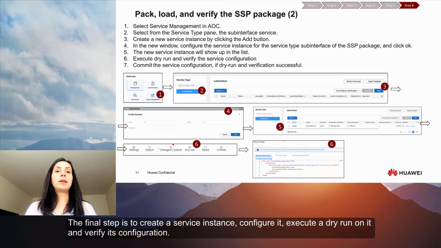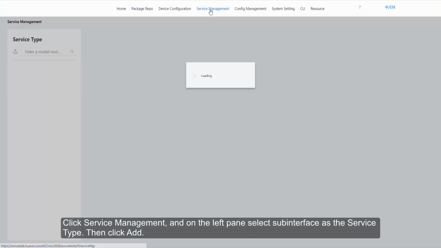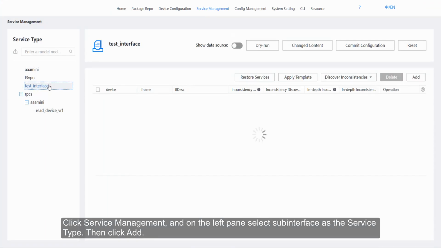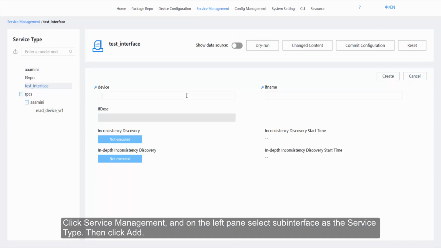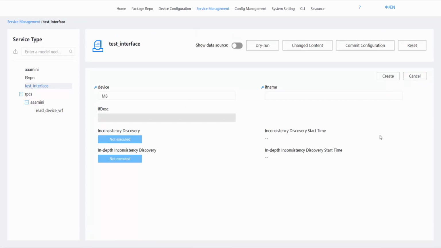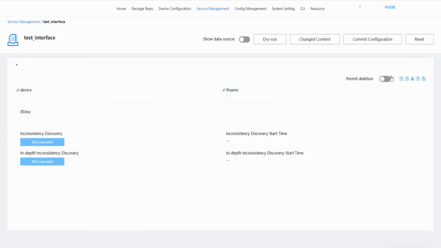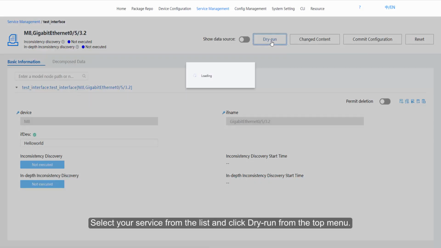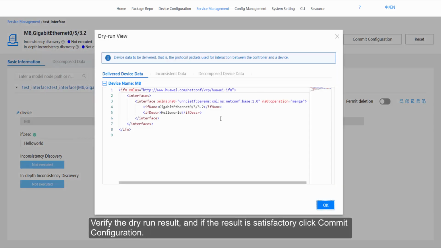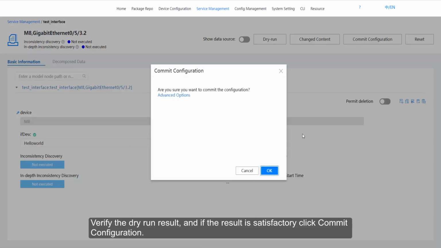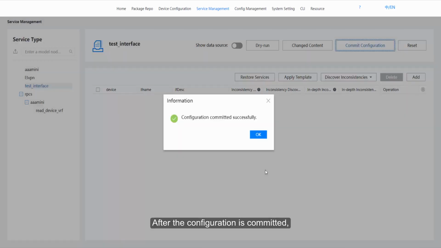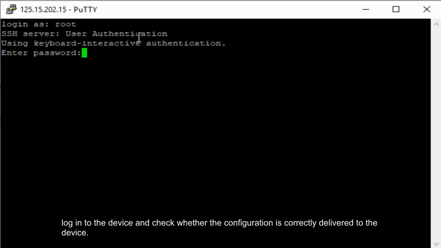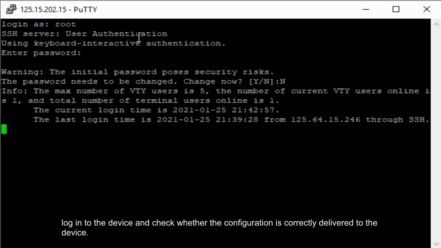The final step is to create a service instance, configure it, execute a dry run on it, and verify its configuration. Click Service Management, and on the left pane select Subinterface as the service type, then click Add. Select your service from the list and click Dry Run from the top menu. Verify the dry run result, and if the result is satisfactory, click Commit Configuration. After the configuration is committed, log into the device and check whether the configuration is correctly delivered to the device.